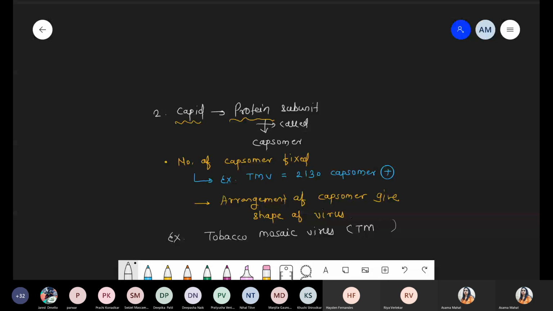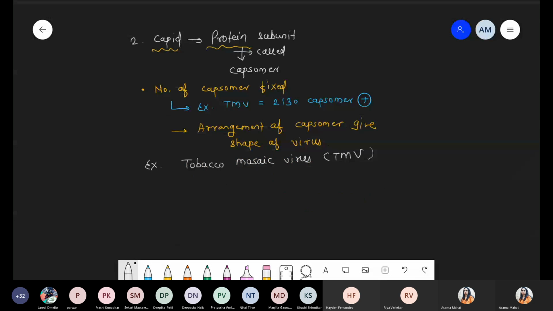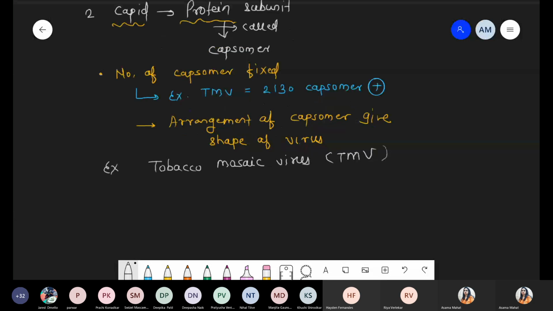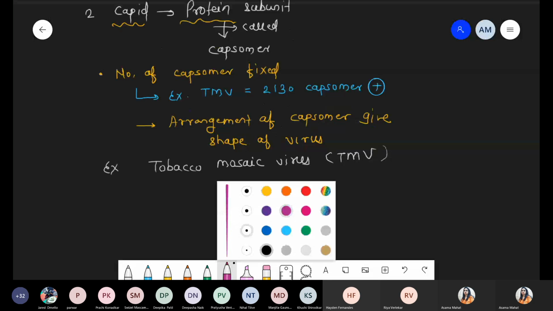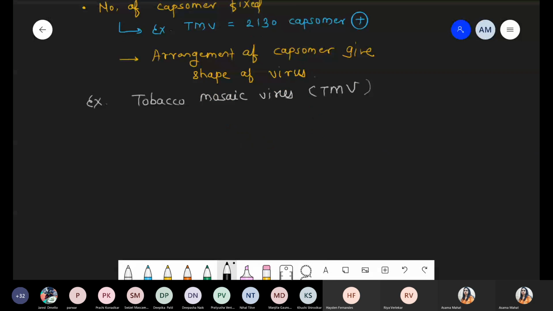TMV. Done? This part is done. Capsomer. Chalo. So we are talking about the detailed structure of capsomers. The arrangement of the capsomers is responsible for determining the shape.